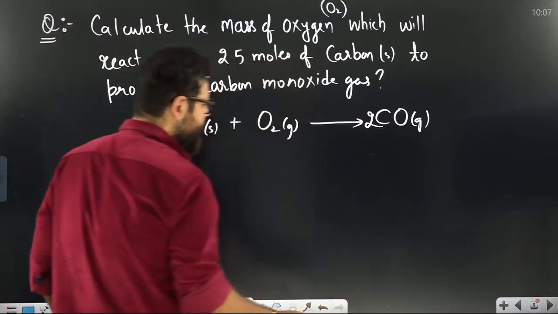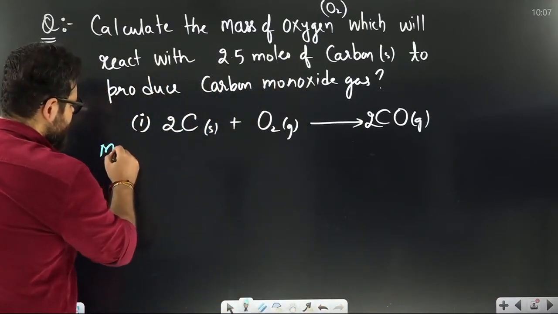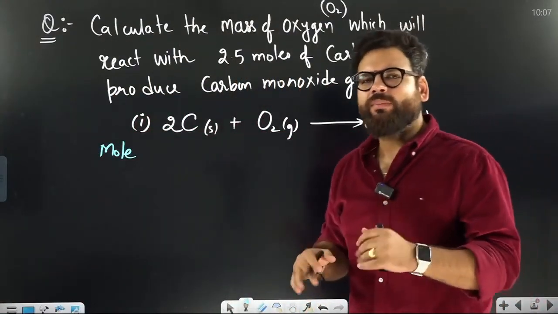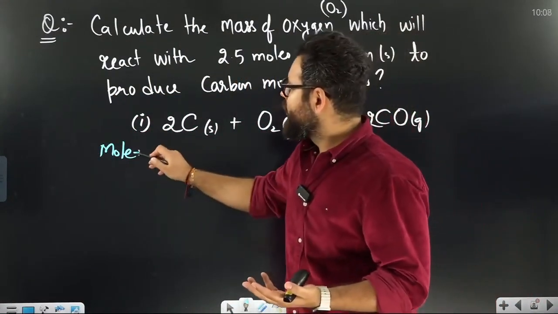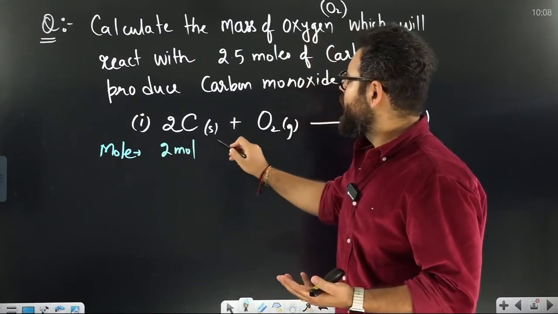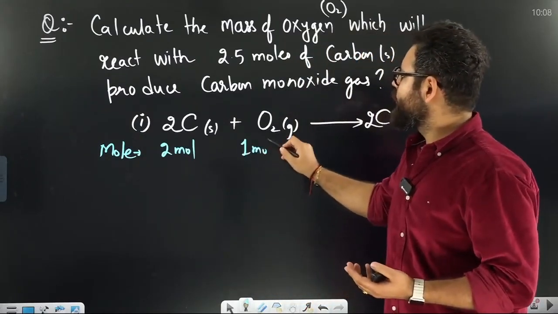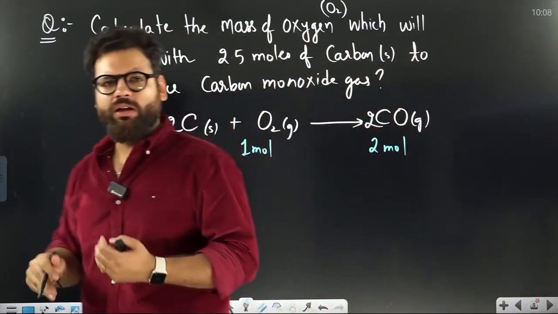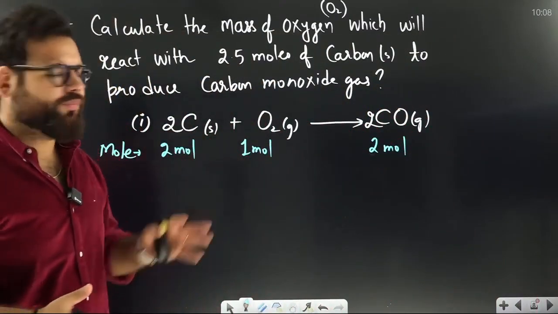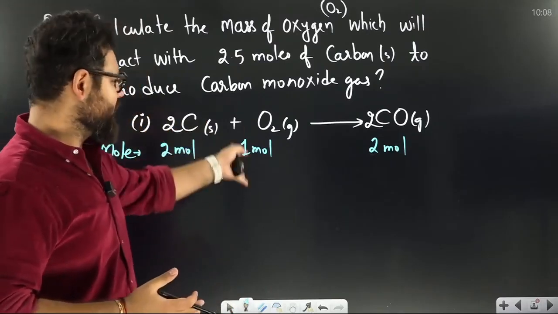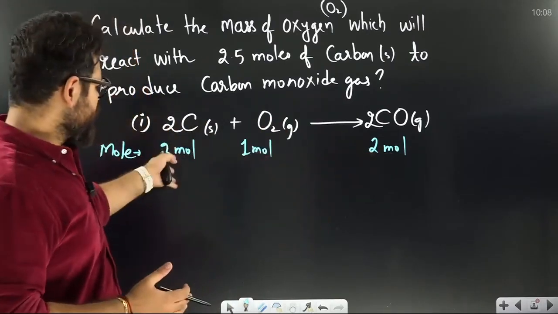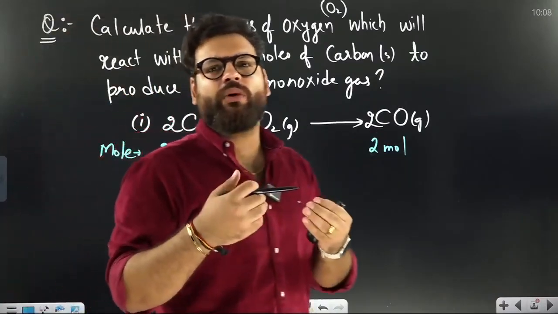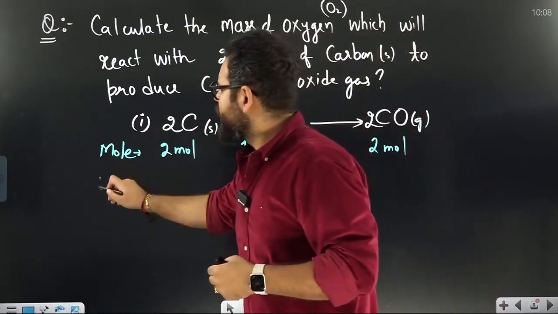After the balanced reaction, we write the mole data. Whatever the stoichiometric coefficients are, that many moles are reacting. That means 2 moles of carbon react with 1 mole of oxygen to give 2 moles of carbon monoxide. Just like we did for the breads and cheese. 2 bread, 1 cheese, 1 sandwich. Here 2C, 1 O2 gives 2 CO. This is mole data.